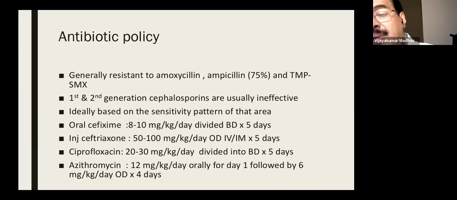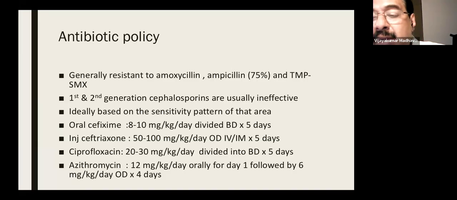So we are left with mainly third generation cephalosporins. Ideally, we should have a sensitivity pattern of that area, and after getting the culture and sensitivity report we can plan which antibiotic the organism is sensitive to. But as such, oral cefixime is a good choice.